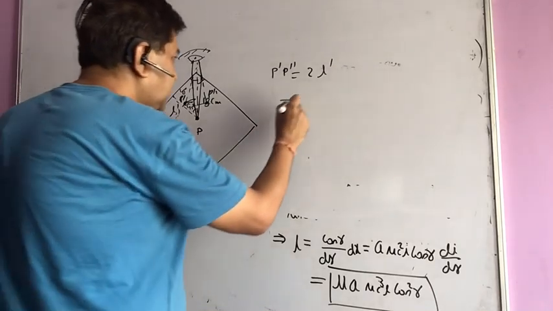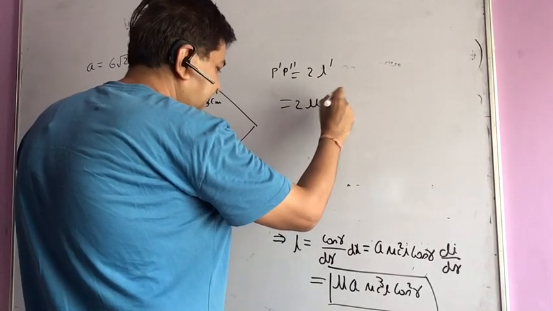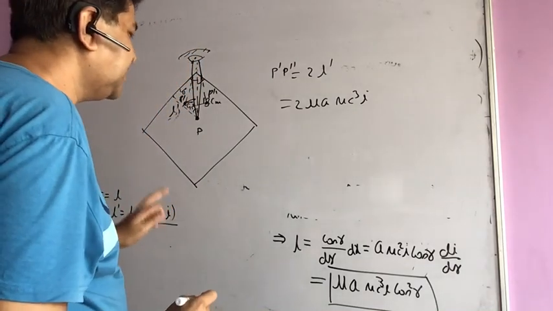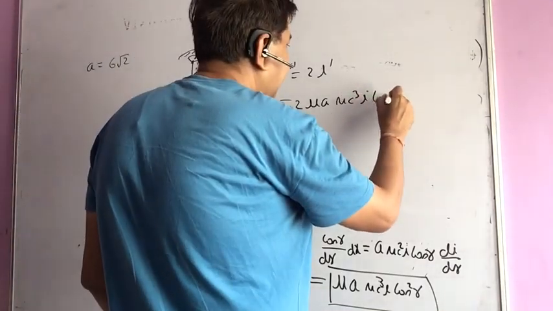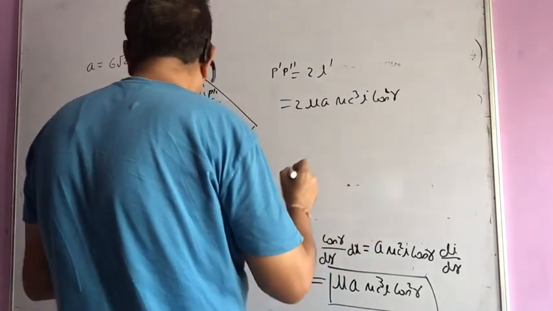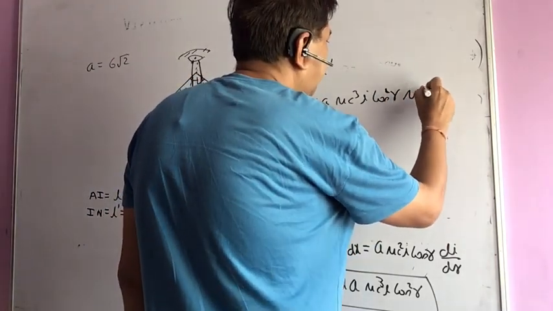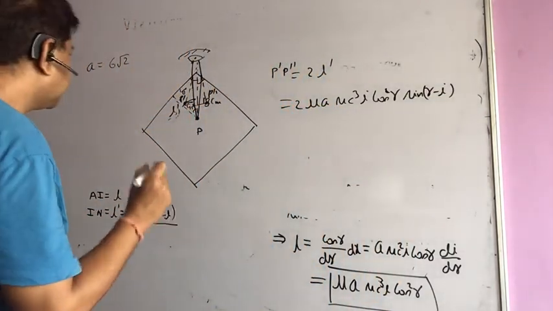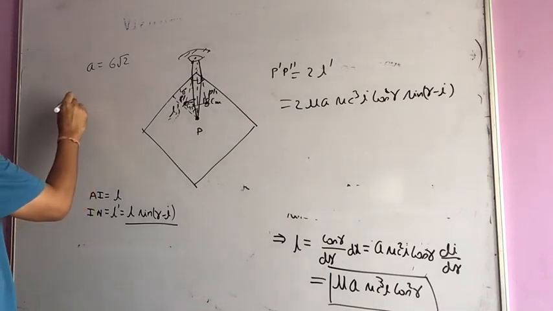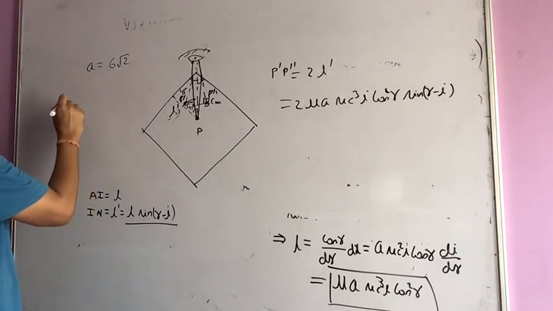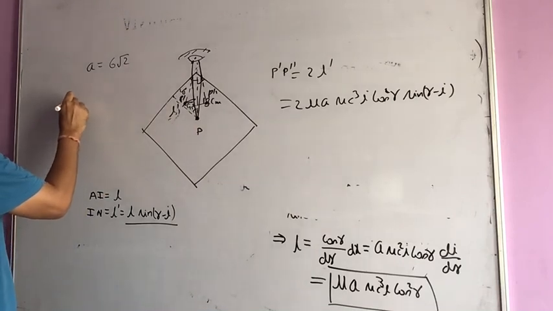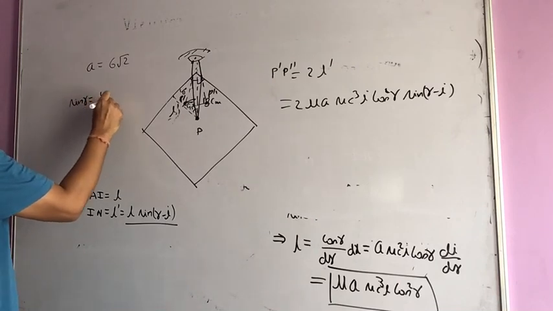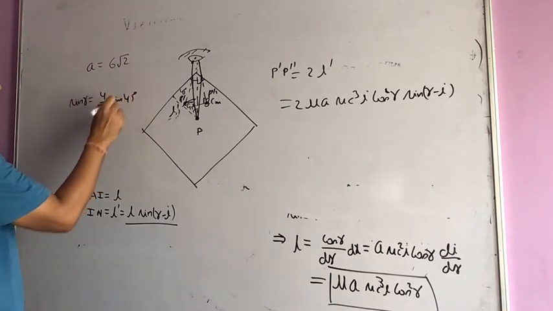So 2 mu A sec cube i into cos square r into sin of (r minus i). Here I get i equal to 45. So correspondingly, sin r is mu sin i, mu sin 45, that is 4 by 3 times sin 45, which is 1 by root 2.